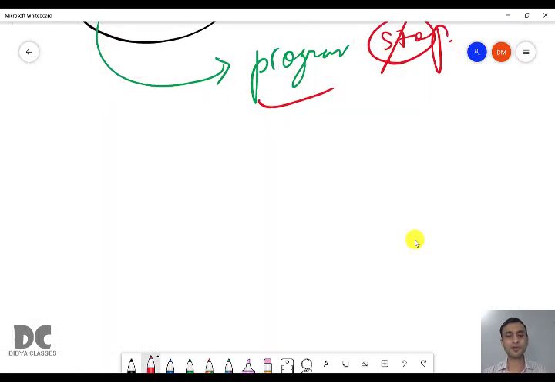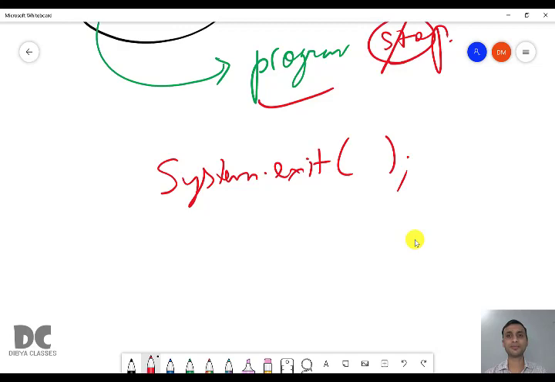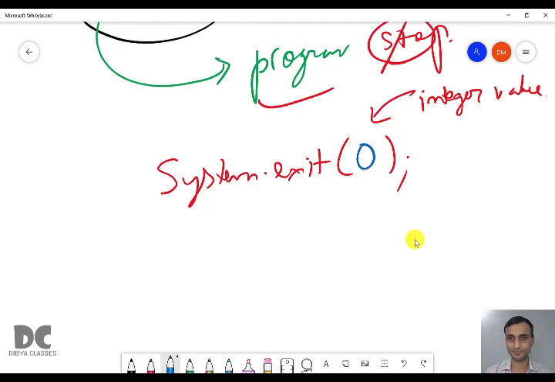And remember, when we'll be using System.exit, we'll write System.exit, and this bracket cannot be empty. Here we have to give some integer value. And what value will we give? It is fixed. We'll give 0. You can give 0 or you can give any value other than 0.